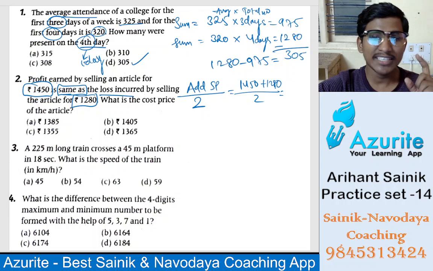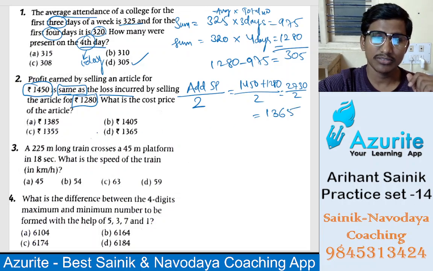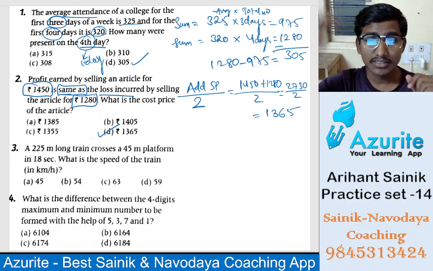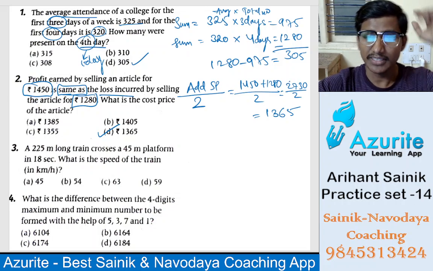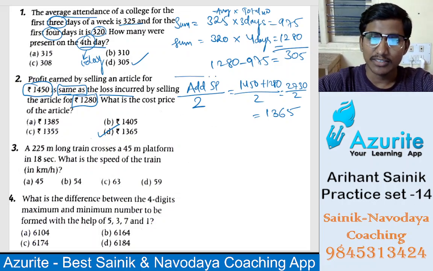1450 plus 1280 is 2730. So 2730 divided by 2. If you divide, what will be the answer? It will be 1365, isn't it? Yes, 1365. Okay, understood? So that is easy. Okay, so this is the second question.